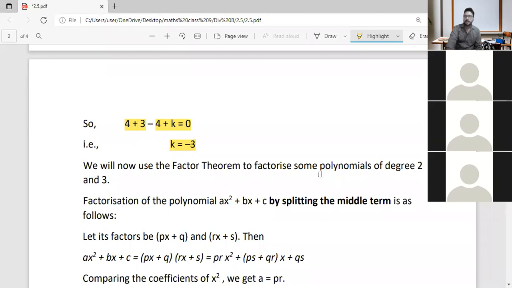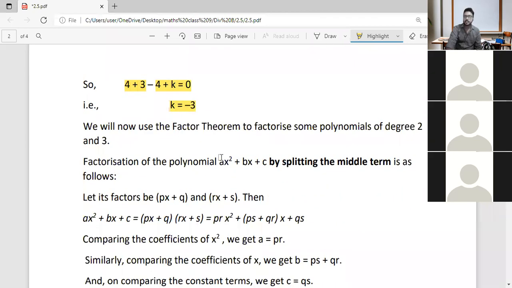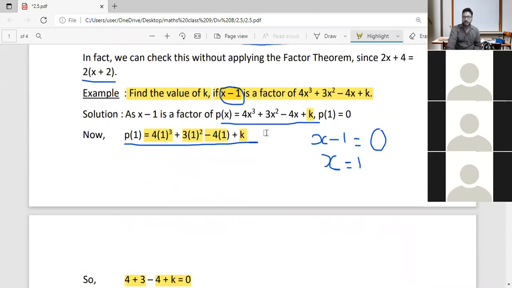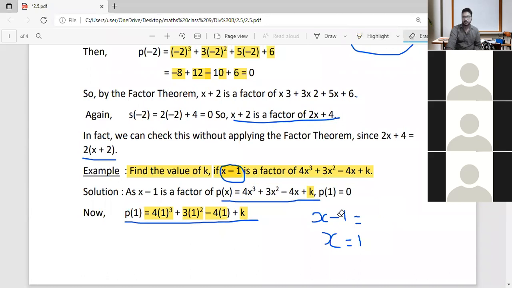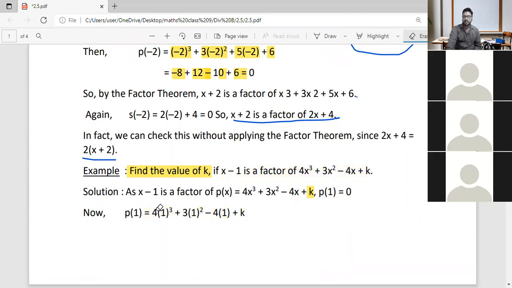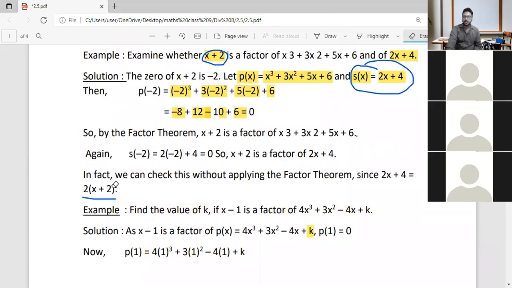So now we can use this factor theorem to solve some polynomials of degree 2 and 3. Okay. Am I clear to you? Is this clear? Yes, sir. Okay, fine. If you are having any doubts, you can ask me now. I'm going to teach only till now.